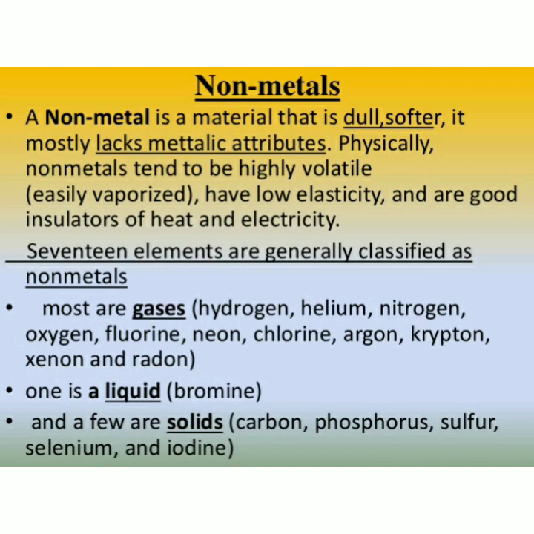Approximately 17 elements are generally classified as non-metals. Most of them are gases, for example hydrogen, helium, nitrogen, oxygen, fluorine, etc. One is liquid, that is bromine, and a few are solids, that is carbon, phosphorus, etc.